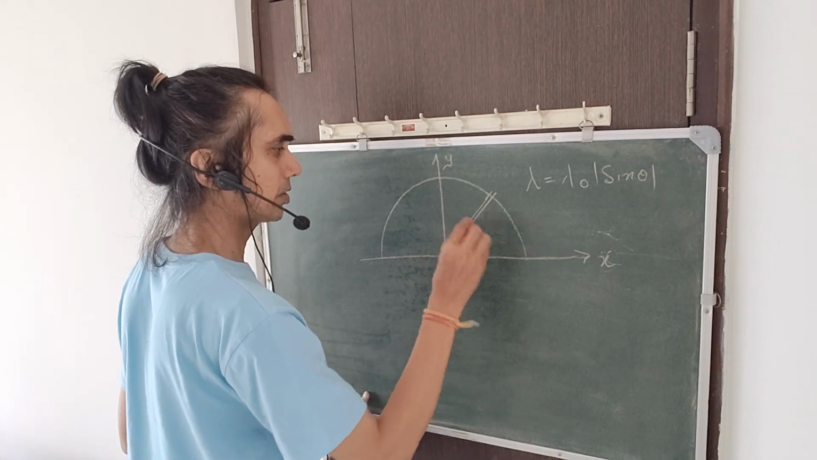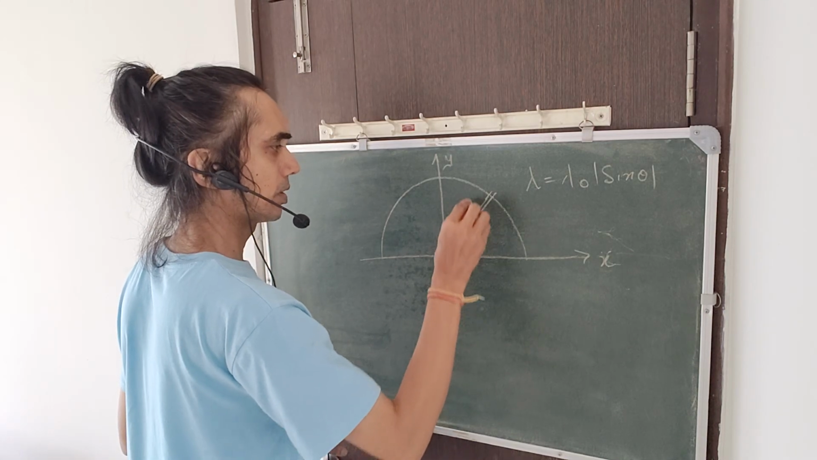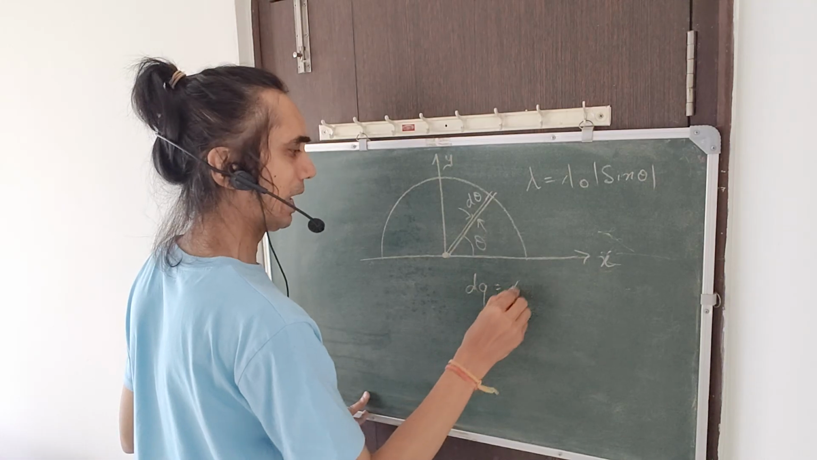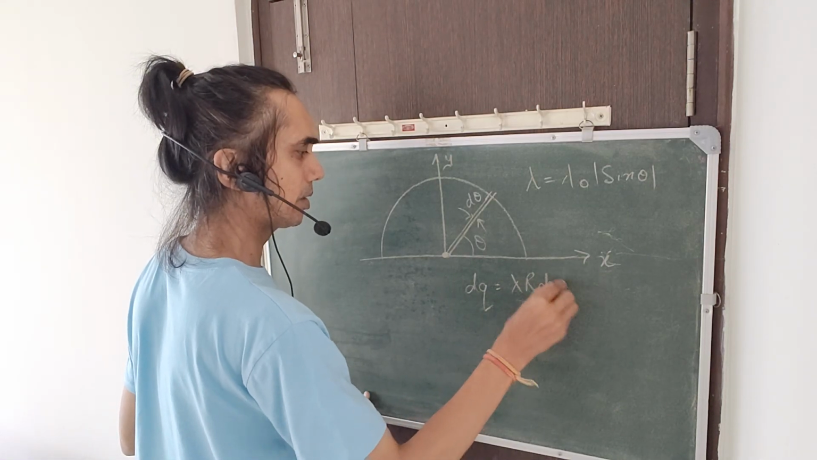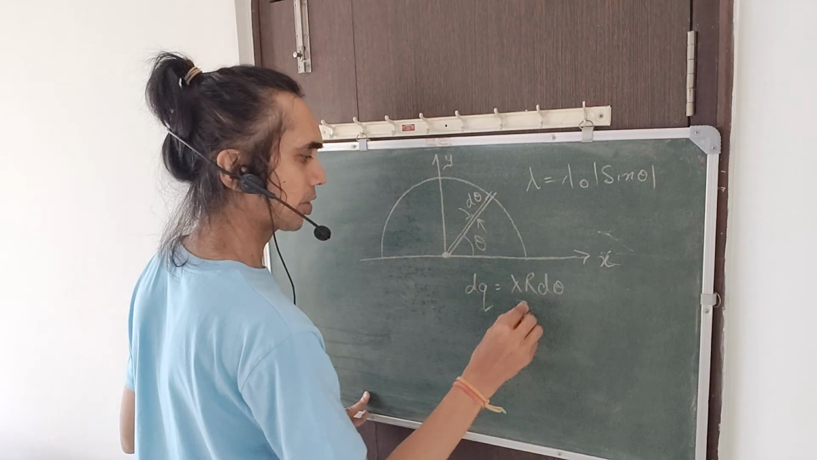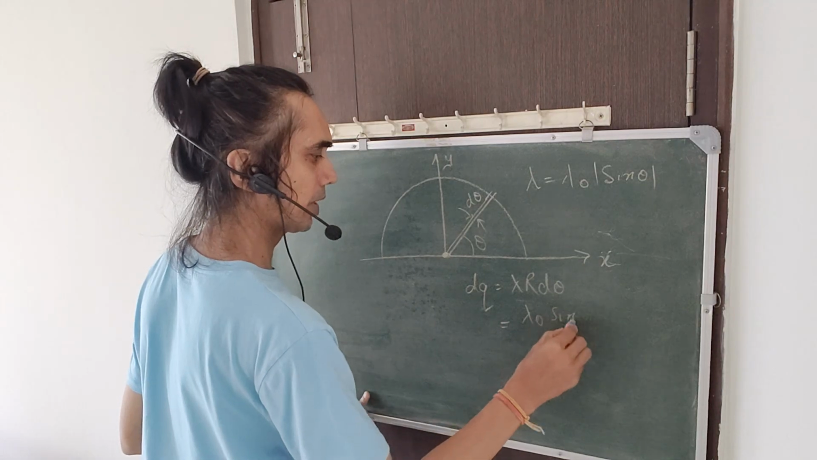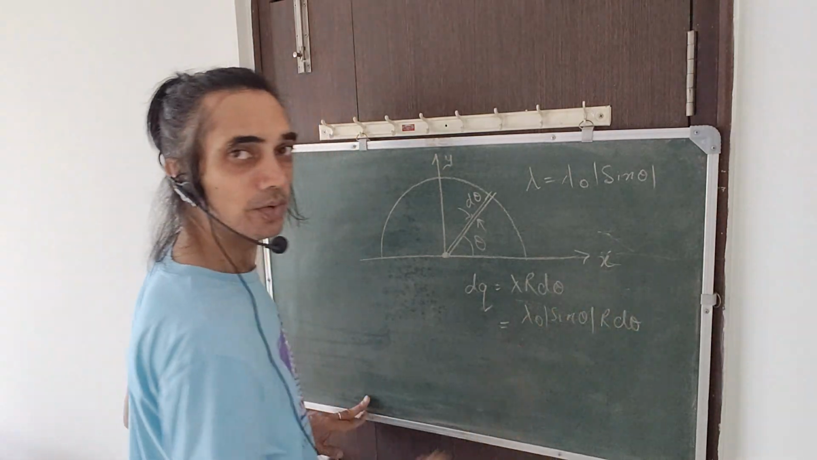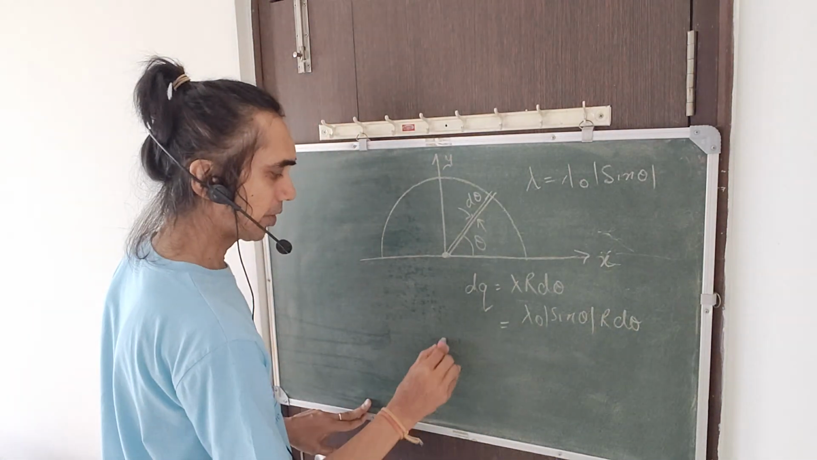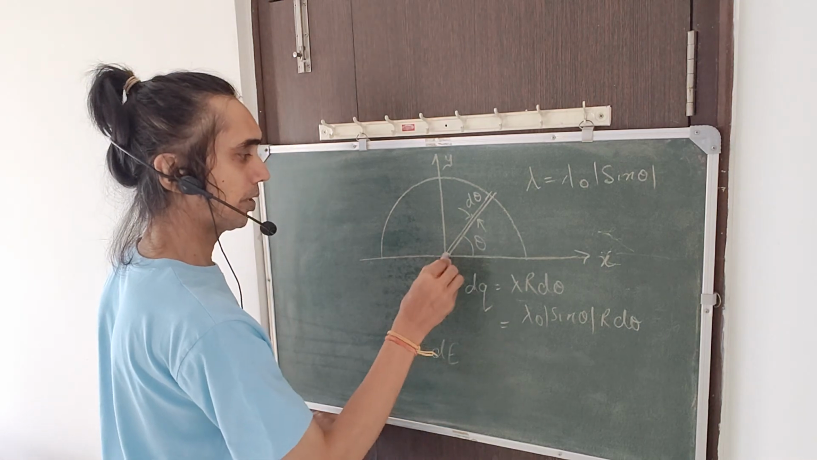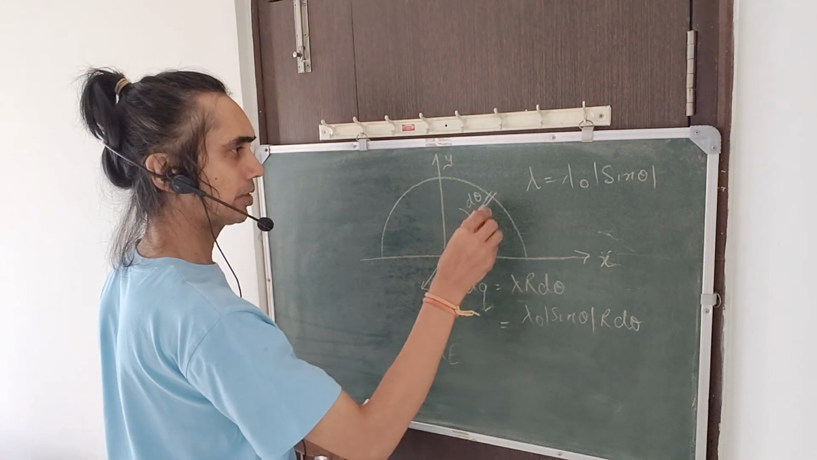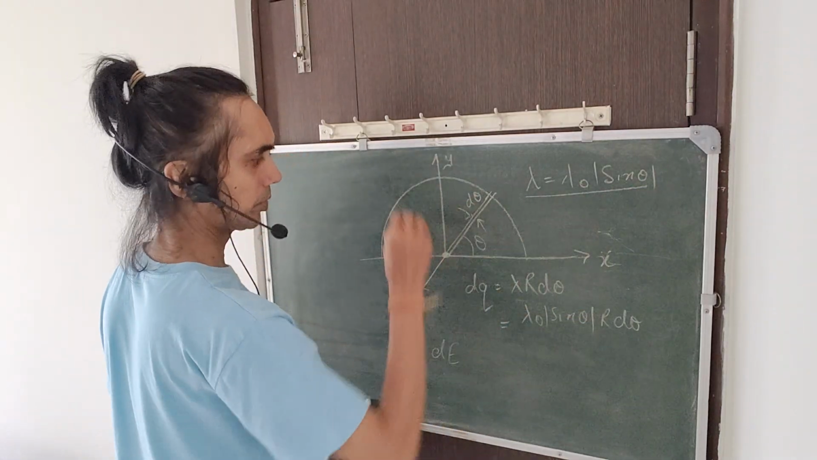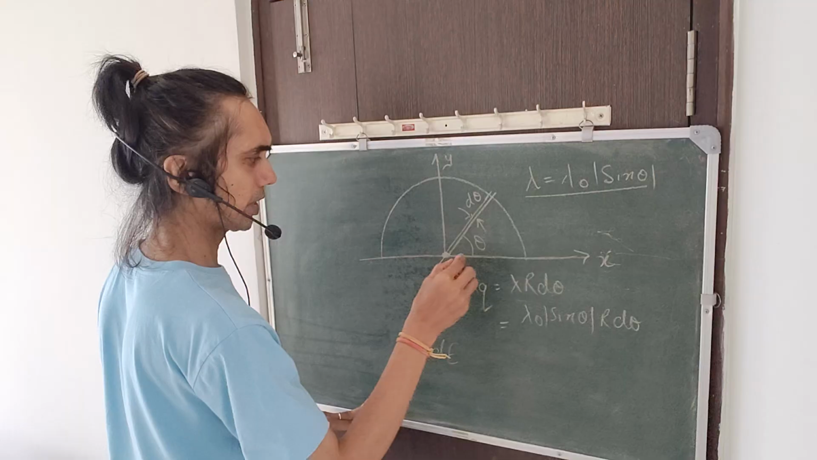This is theta. This will be d theta. And the charge over here, dq, will be equal to lambda r d theta, which from this equation is lambda naught sine of the angle theta, the mod of it, into r d theta. Right? Visible? The field generated at this point will be in this direction. If we place positive charge everywhere, owing to lambda being positive, the field generated will be this way.